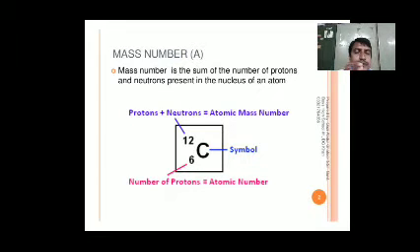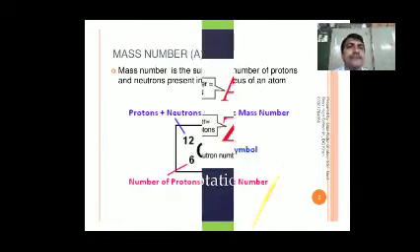Therefore, the number of neutrons N is equal to the atomic mass number minus protons. A indicates the atomic mass number and Z the atomic number, so A minus Z gives the number of neutrons present in an atom.